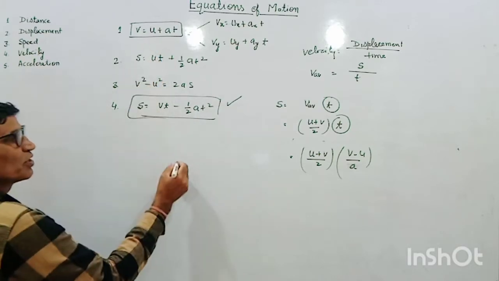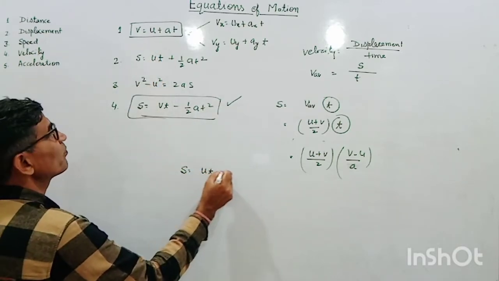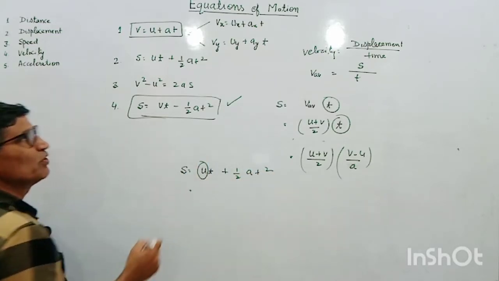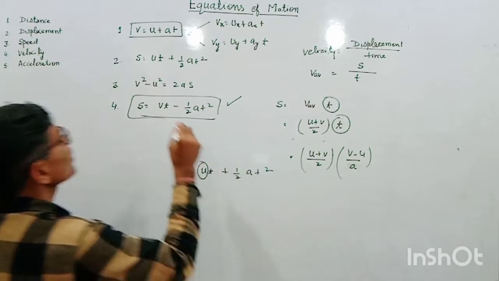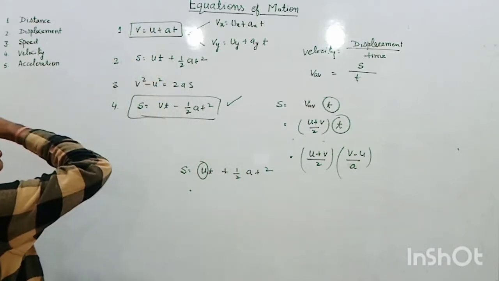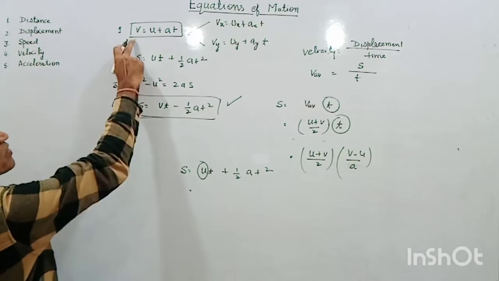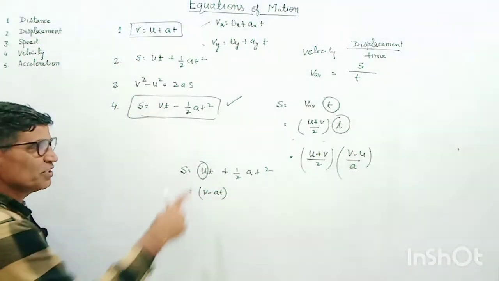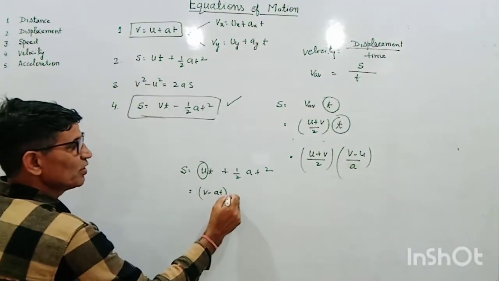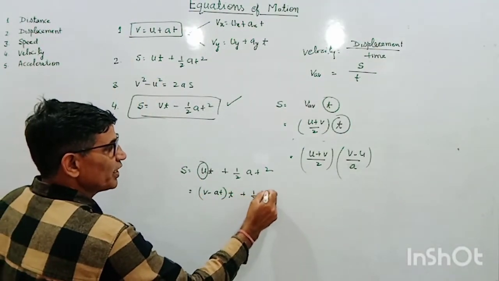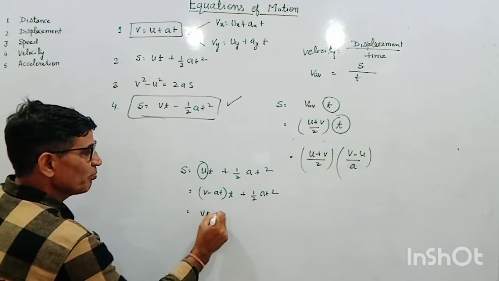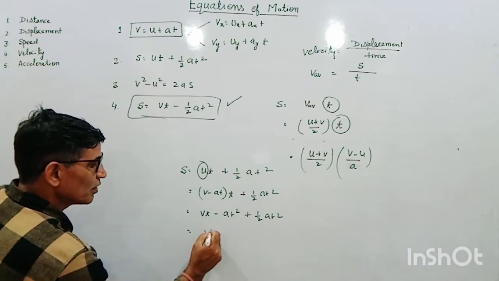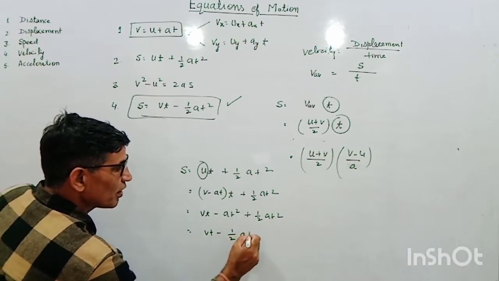This is the fourth equation of motion, and it can be proved from this equation. You know s is equal to ut plus half at square. If I substitute the value of u from the first equation, you know u is equal to v minus at, replacing u by v minus at into t plus half at square, this will be vt minus at square plus half at square, and we can write it as vt minus half at square.